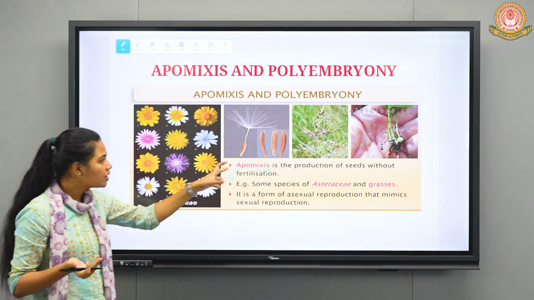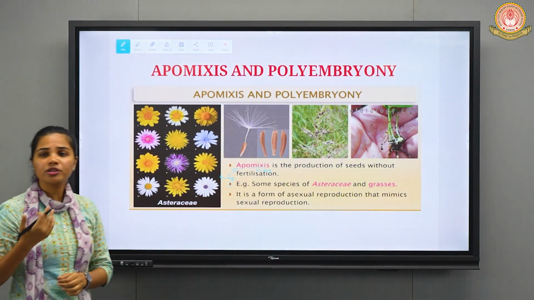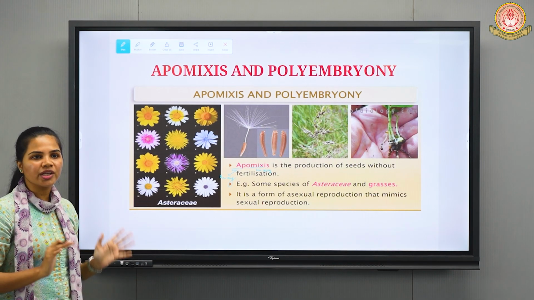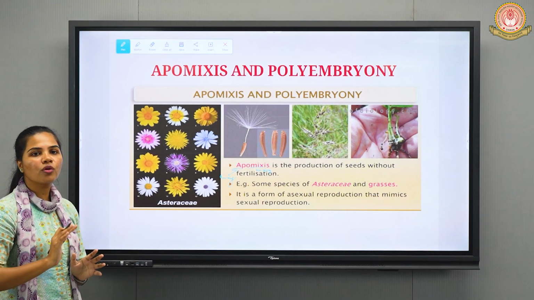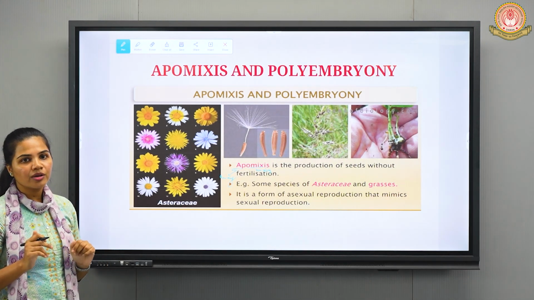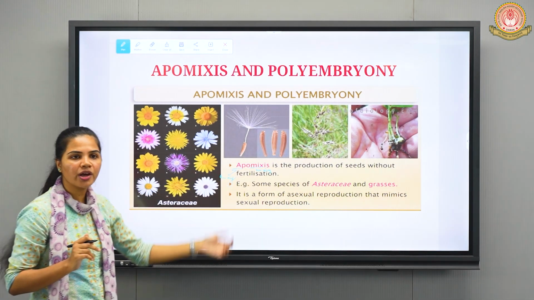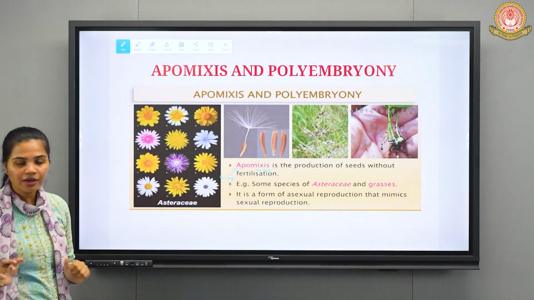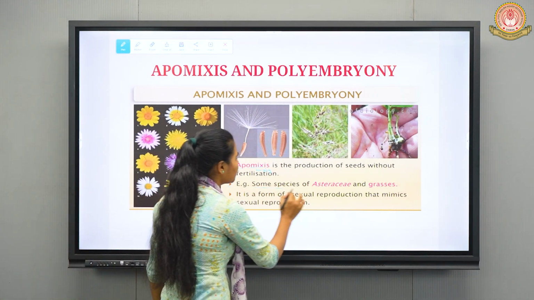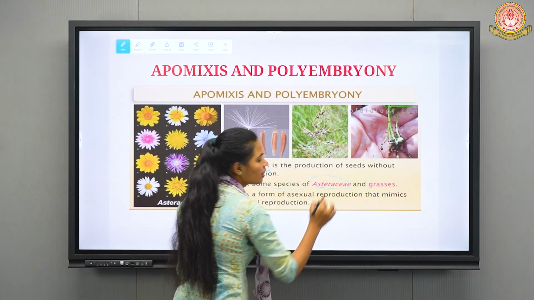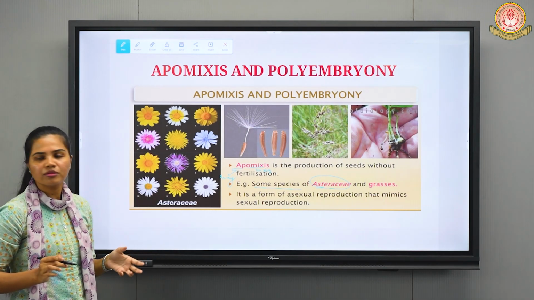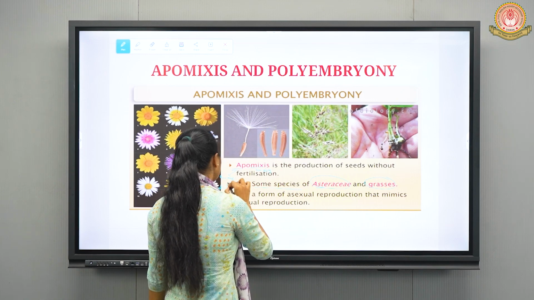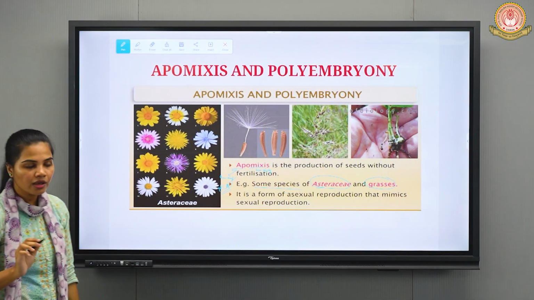But in some species, there is formation of seeds without fertilization. That process is known as apomixis. There is no combination of male gamete and the female gamete. You can say it is a form of asexual reproduction, which copies the sexual reproduction. Some examples of apomixis are Asteraceae, which includes daisy and all flowers, and grasses. You can remember this from the MCQ point of view.